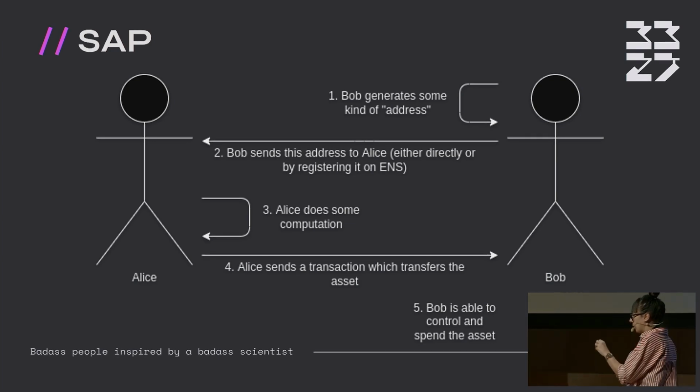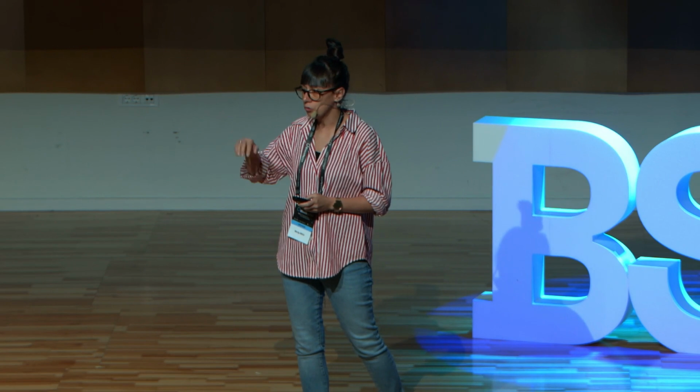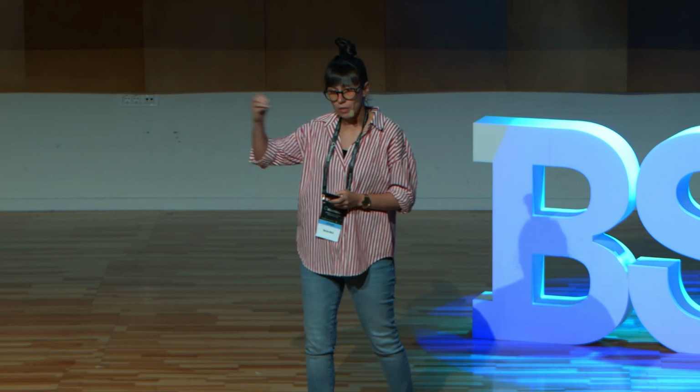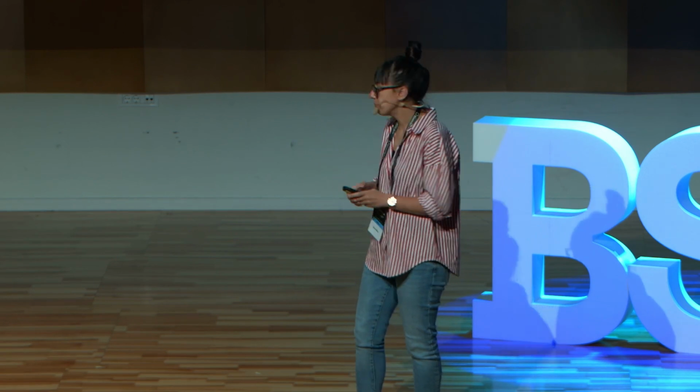So if Bob adds this address in registry, then everyone who wants to send the assets to Bob can go to this registry, calculate new address of Bob, and send the money to Bob. So every time every person wants to send the money to Bob, Bob will obtain new stealth address, okay?